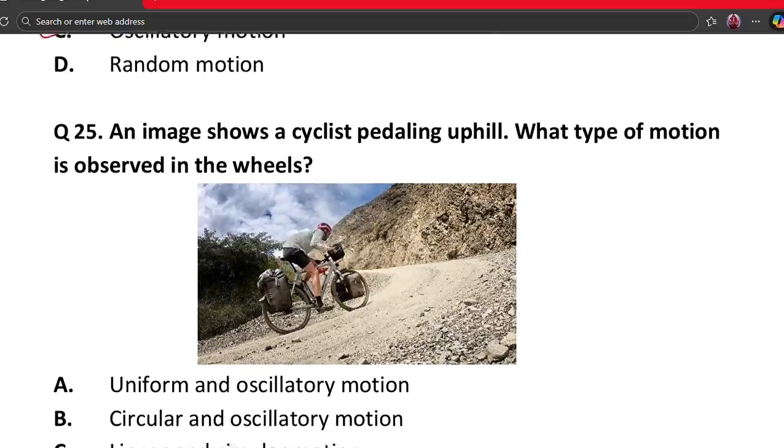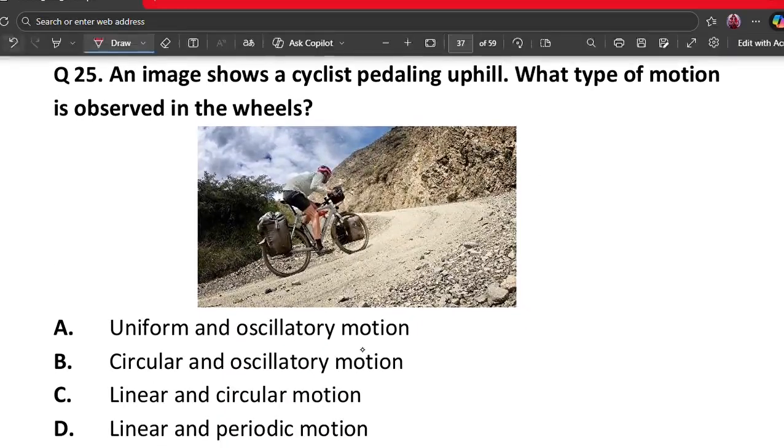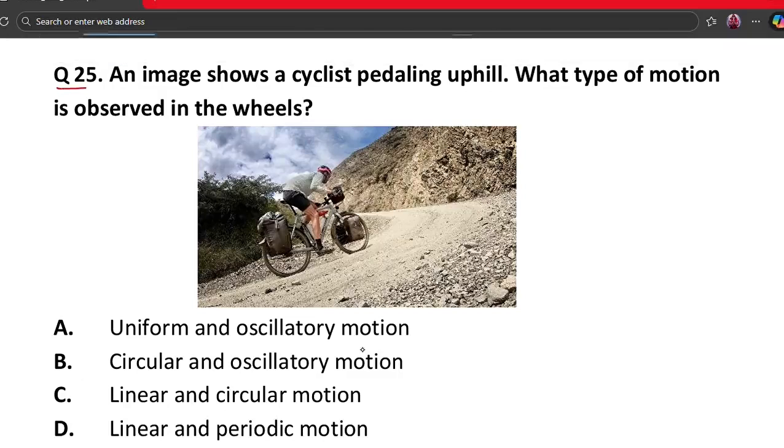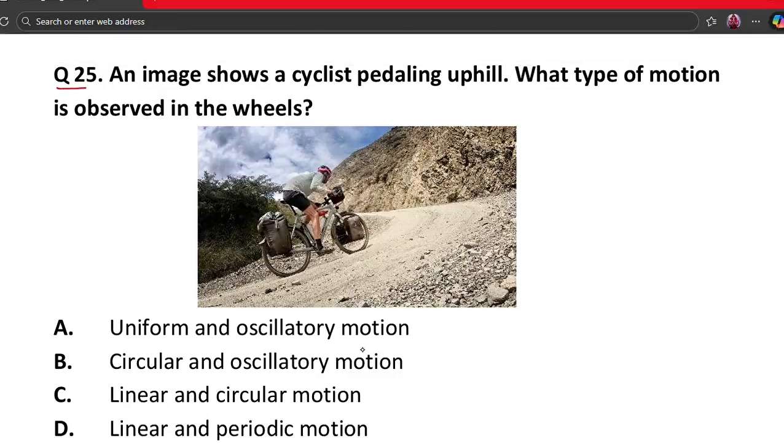Our next question is question number 25. Question number 25. An image shows a cyclist pedaling uphill. What type of motion is observed in the wheels?